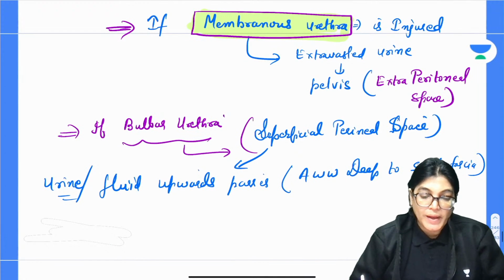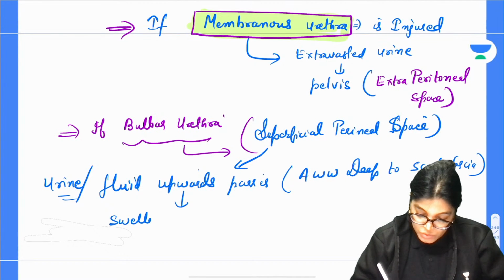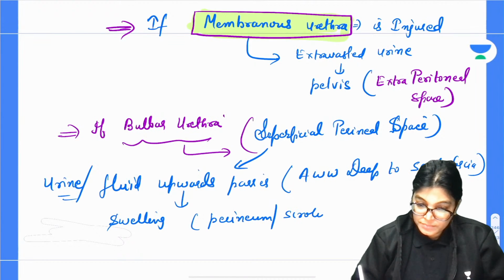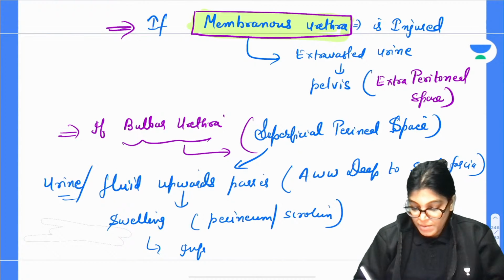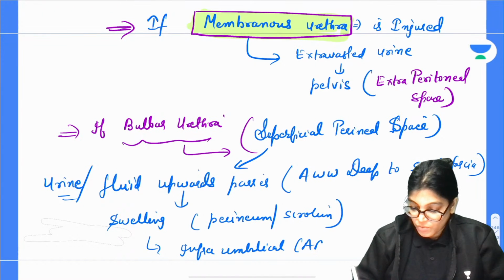This will produce swelling. The extravasated urine will produce swelling in the perineum, in the scrotum, and in the infraumbilical region of the anterior abdominal wall.